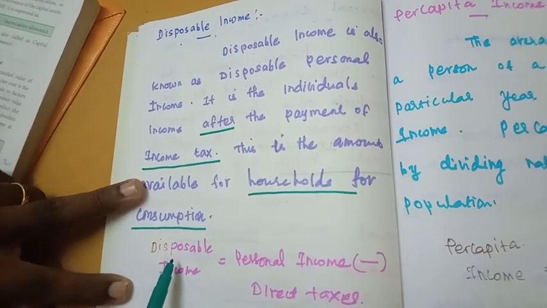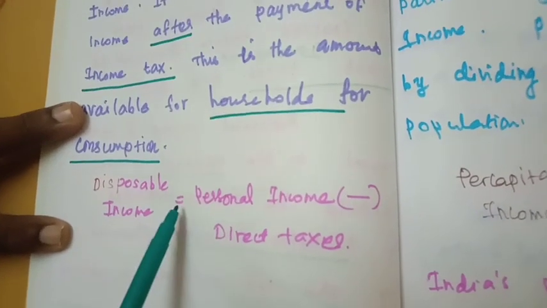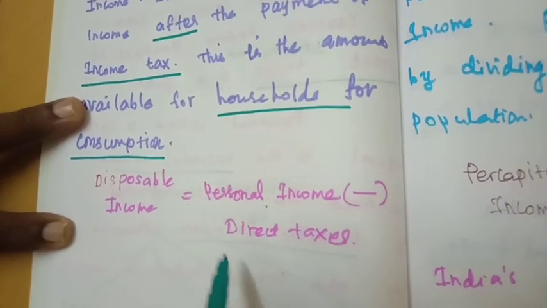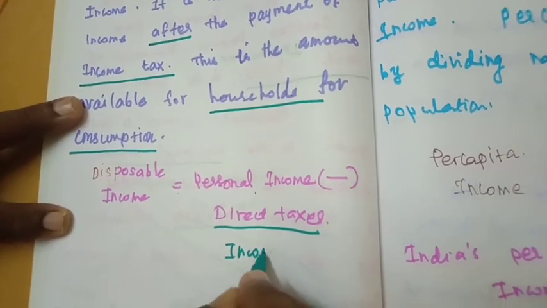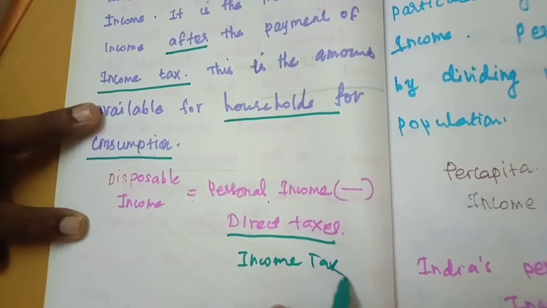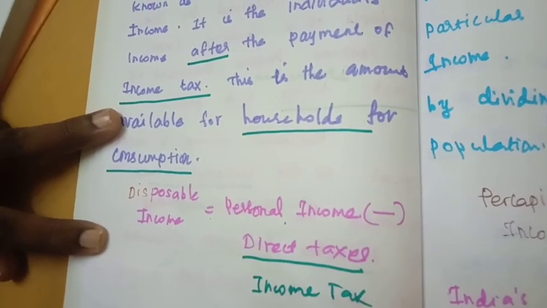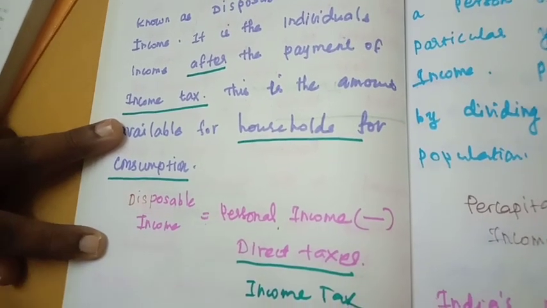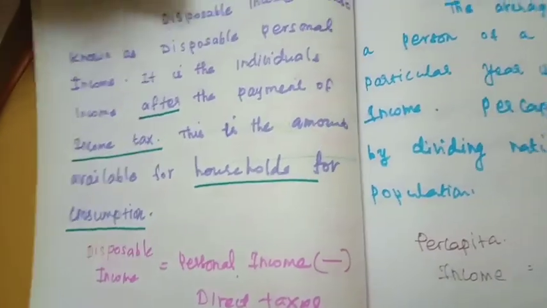Next we will move to the formula for disposable income. Disposable income is equal to personal income minus direct taxes. Direct taxes means income tax. So income received before the payment of direct tax is known as personal income. Income received after the payment of direct tax is known as disposable income.